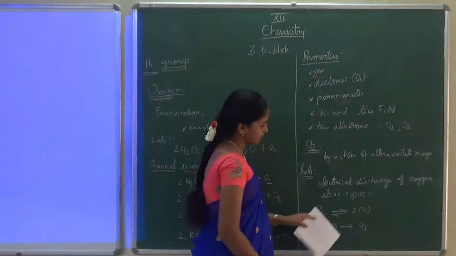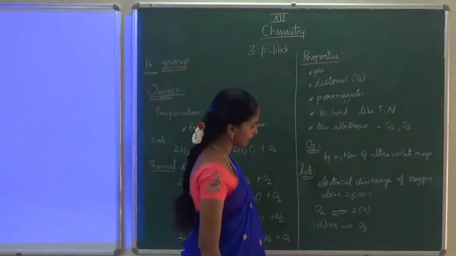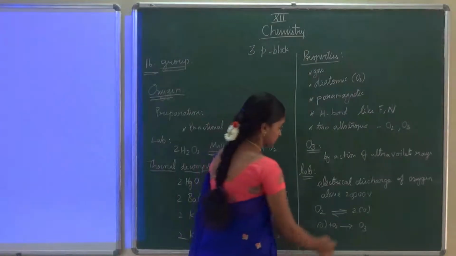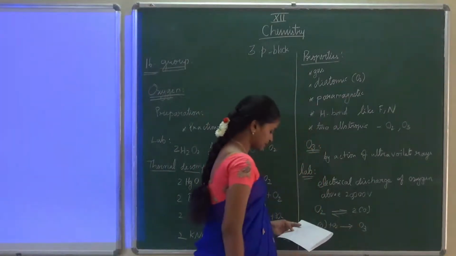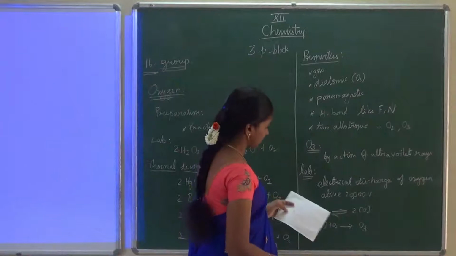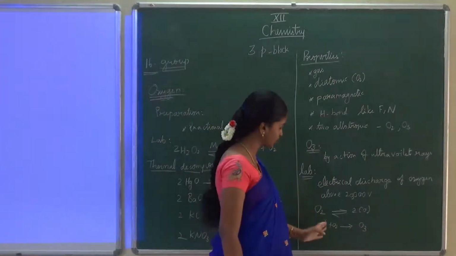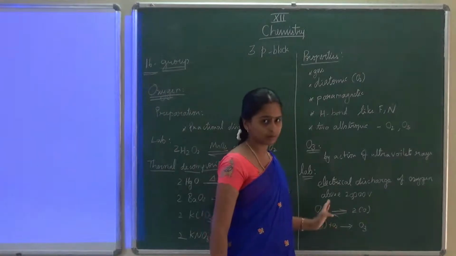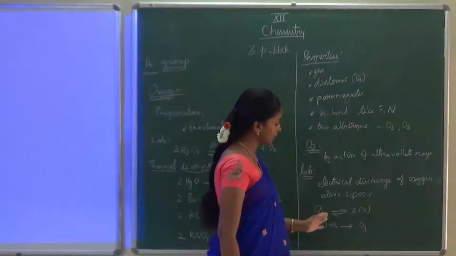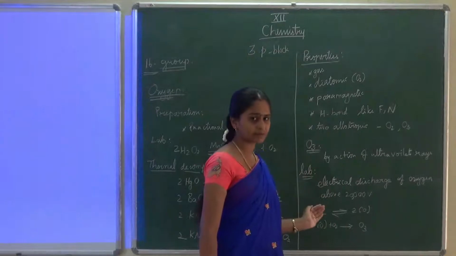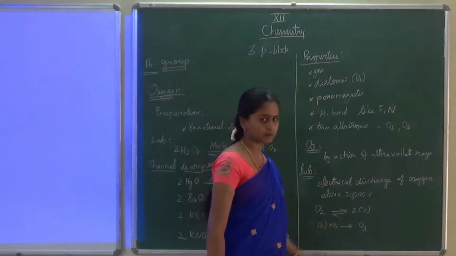Okay, so like that we can get the ozone in the lab. Next, this O3 we can't get 100%. We cannot convert all the oxygen into O3 by this method. Only 10% of oxygen is converted into O3 here.